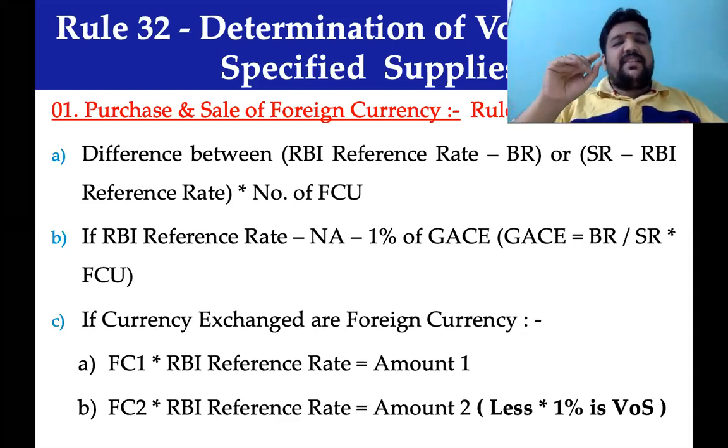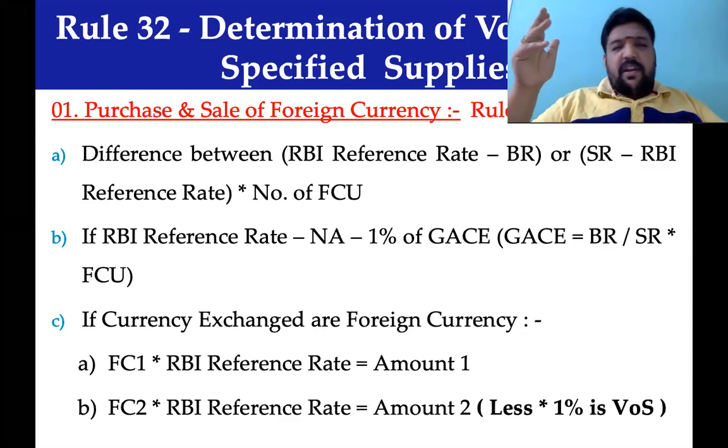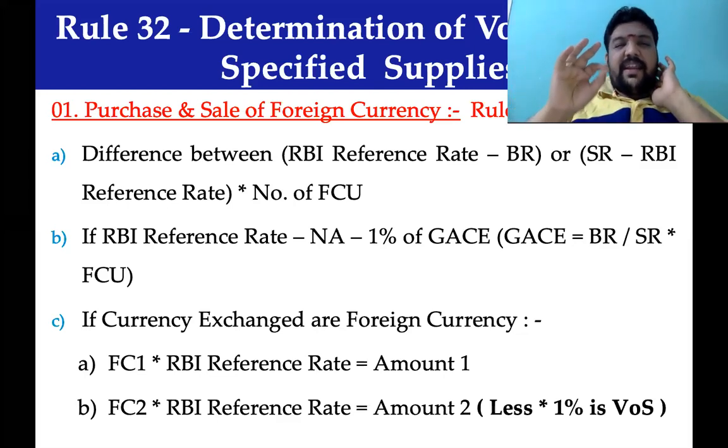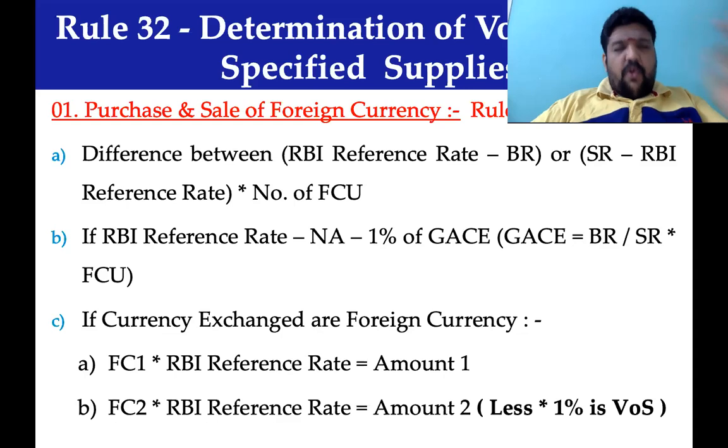RBI reference rate is the rate at which RBI buys foreign currency and also sells foreign currency to others. It's a constant rate, the rate notified by RBI. RBI does not notify for all 160-odd currencies or so. It notifies only for 13 highly traded foreign currencies.